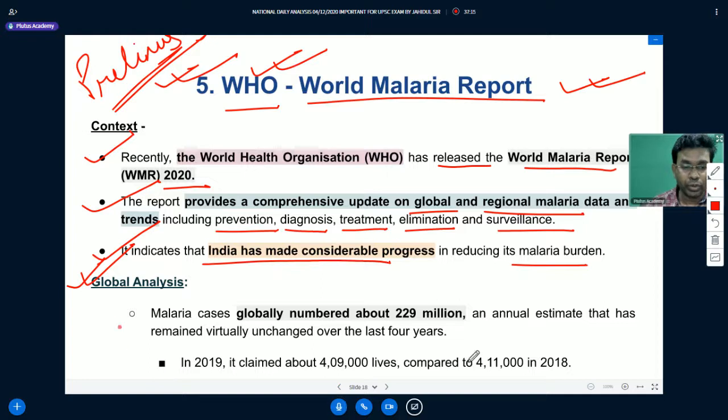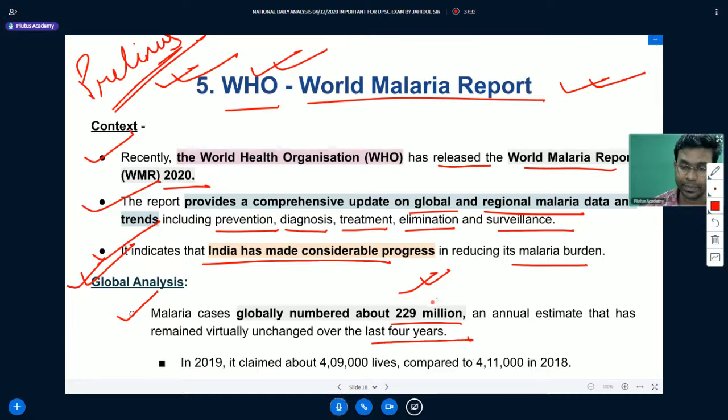Malaria cases globally numbered about 229 million, an annual estimate that has remained virtually unchanged over the last 4 years.